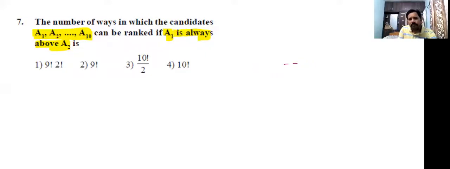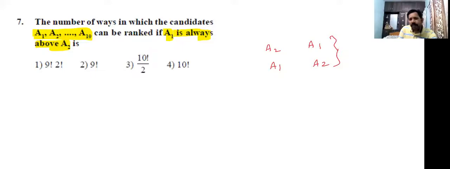So how to do this problem? Generally, if you arrange 10 members, first A2 will come, next A1 will come, or first A1 will come, next A2 will come. Only two chances are there, 50-50 chances. What about the remaining persons? We don't want them, because the condition is on A1 and A2 only. Remaining we can arrange anywhere, no problem. But one more thing, remember it. There are 10 members. That means only 10 places are there, not 11, 12, 15 places. So here, 50-50 chances.